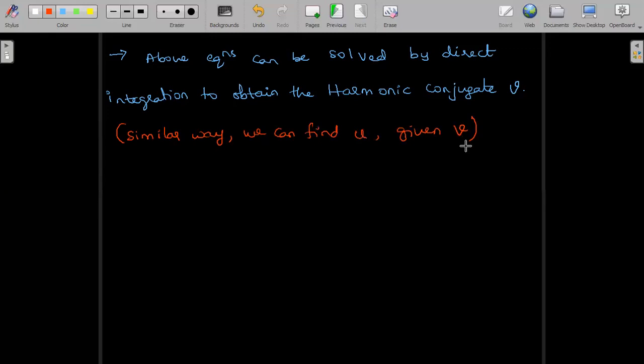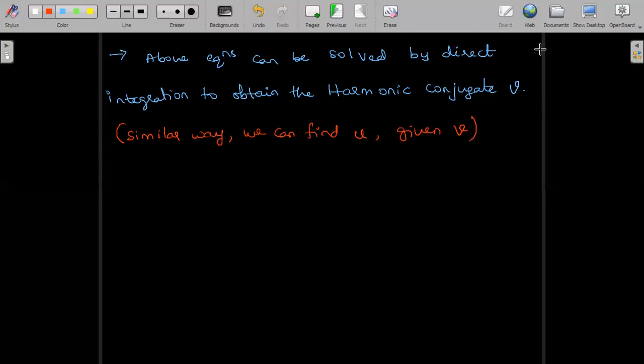Considering the CR equations, you substitute the partial derivatives Vx and Vy to obtain a system of two non-homogeneous PDEs with respect to U of x, comma y. With those two, by solving by direct integration, we can obtain the harmonic conjugate u. That is what the working procedure is for the other one.